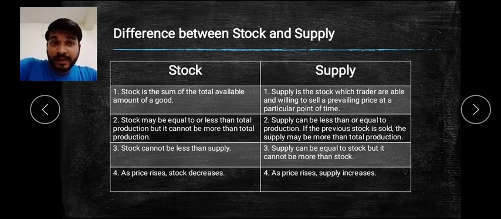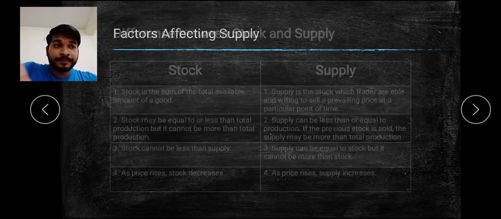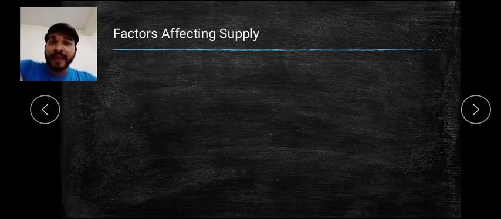I hope you have been very clear with it. So this is what we can say, these three topics. I hope you have been very clear. So in the next classes we are going to study about the factors affecting supply in detail. So we can just know what the points are.